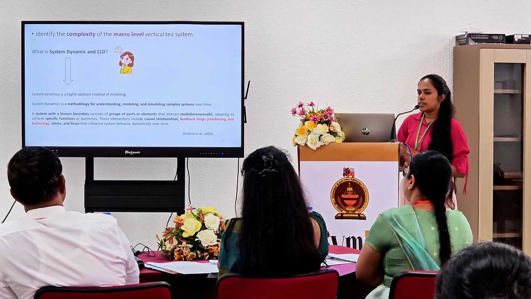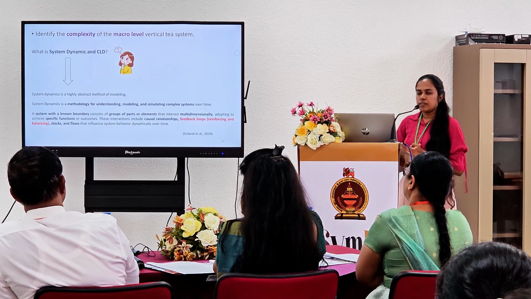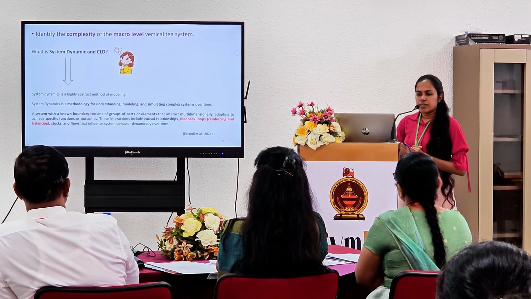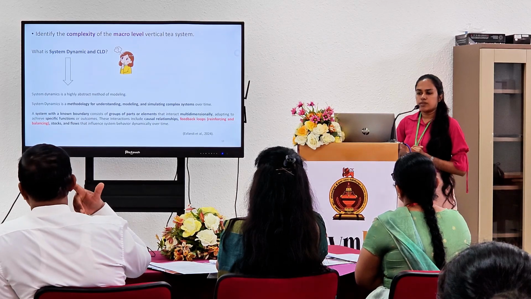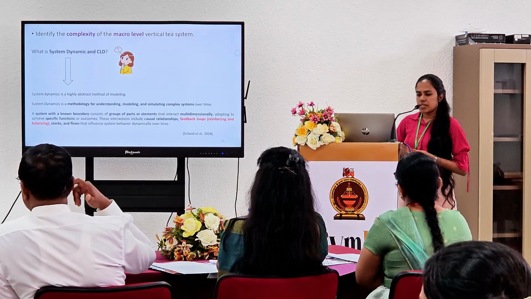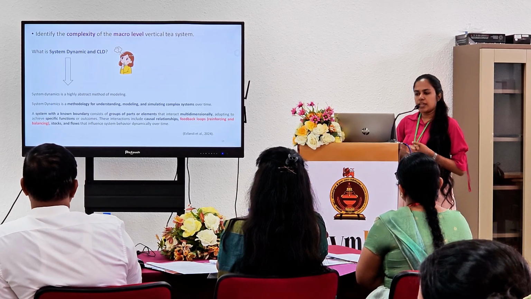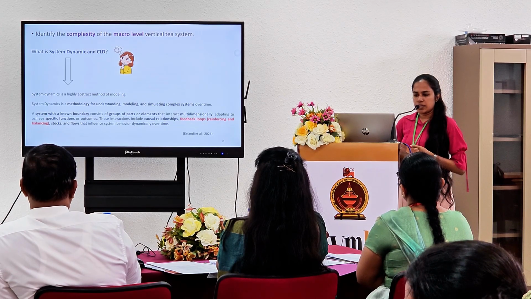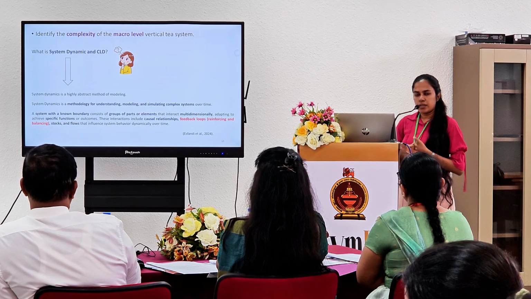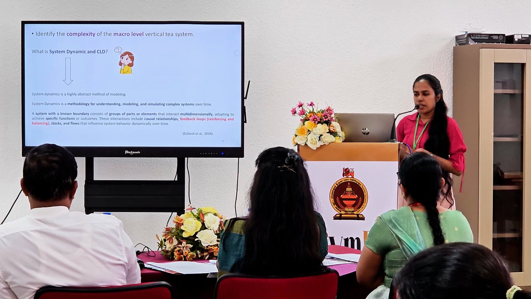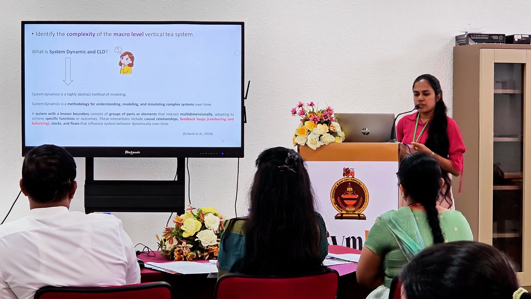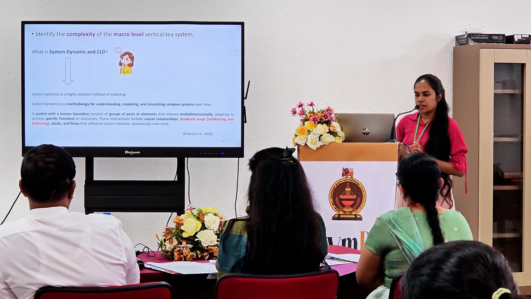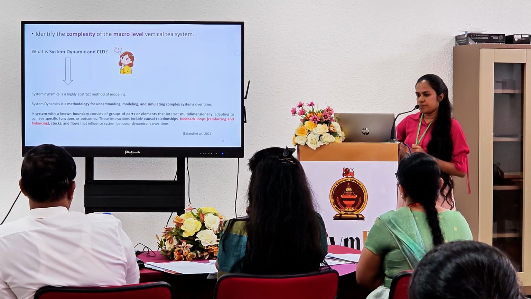So to identify the complexity at the macro level in the vertical tea system, we use two types of modeling: the first one is system dynamics and the other one is the causal loop diagram. System dynamics is a methodology for understanding, modeling and simulating complex systems over time. A system with a boundary consists of a group of parts or elements that interact multidimensionally, adapting to achieve a specific function, modeled by using the causal loop diagram, and it has reinforcing and balancing loops.